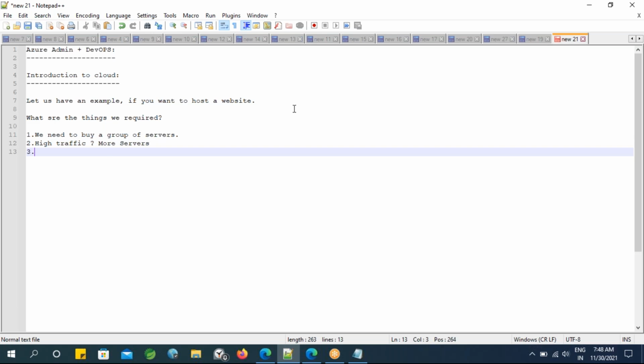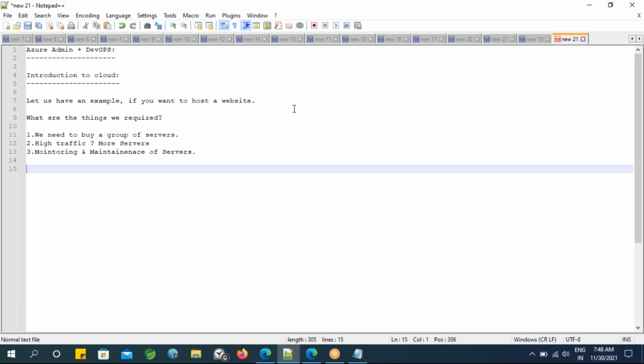And third one is monitoring and maintenance of servers are also required. Okay, so these are the points basically if you want to host a particular website. So any of you find some disadvantages here? Any of you, or limitations, what I mean to say.